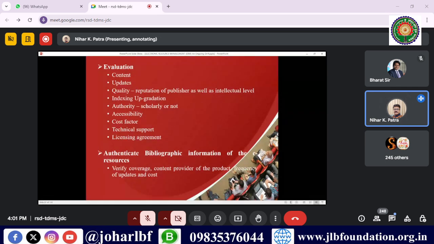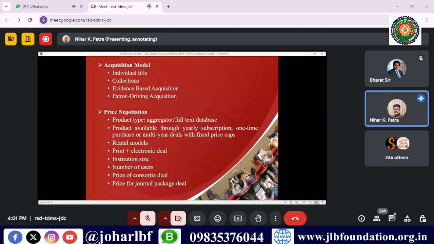I said a lot of things have to be reviewed and evaluated before you subscribe to any e-resources. Then authenticate bibliography information of the resources. Verify coverage, content, contributors of the product, frequency of the update and the cost, all those things you have to authenticate properly. Acquisitions मेथड्स में individuals बहुत सारे, I don't know whether you will be able to understand this or not.